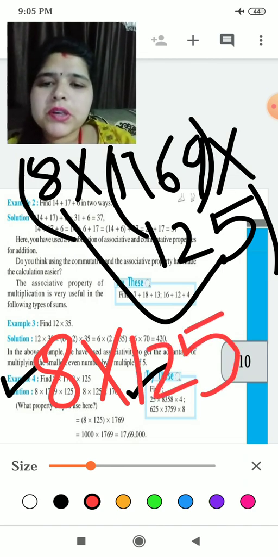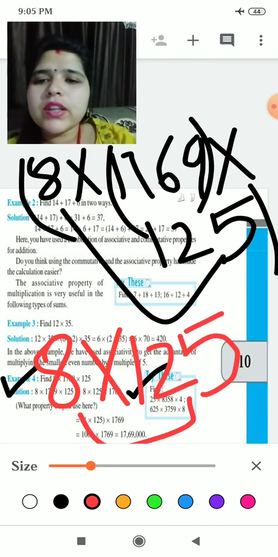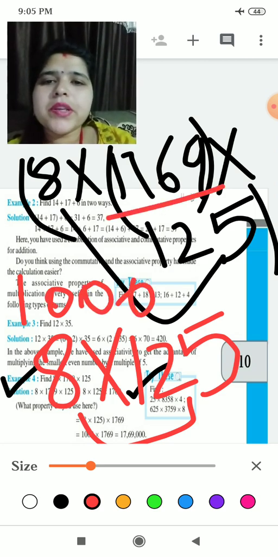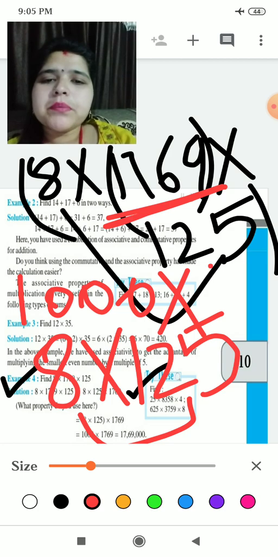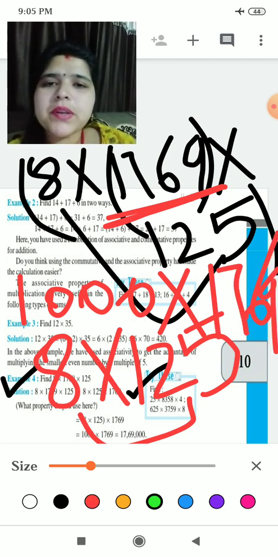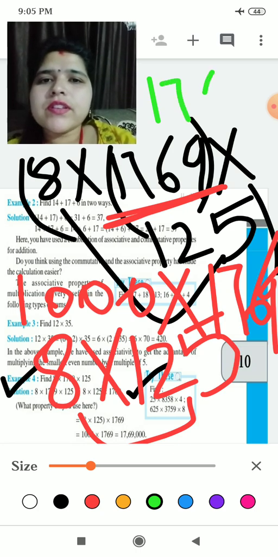Yes, so you multiply these two numbers, you will get 1000. Okay, now what is remaining? This part multiplied by 1769. Okay, when you multiply this number, you will get 1769.